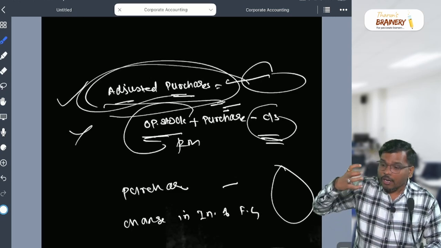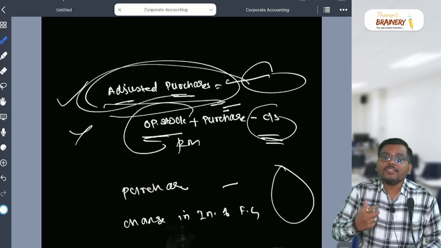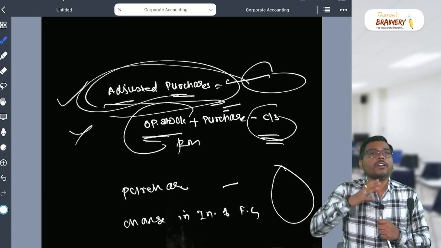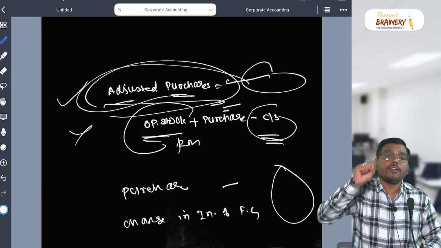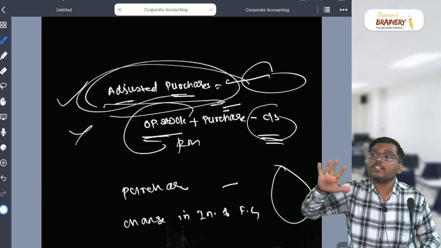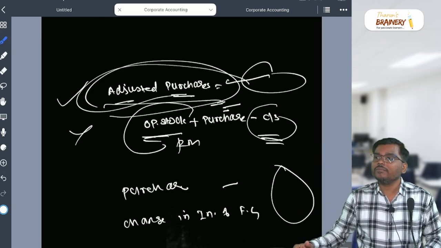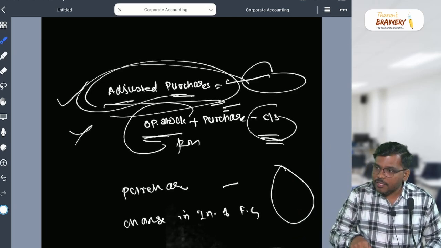It is not a raw material consumed. Please try to understand, my dear. Don't confuse it. You said raw material consumed, opening stock of raw material plus purchase of raw material minus closing stock. I used the clear word, raw material. Have they said raw material here?